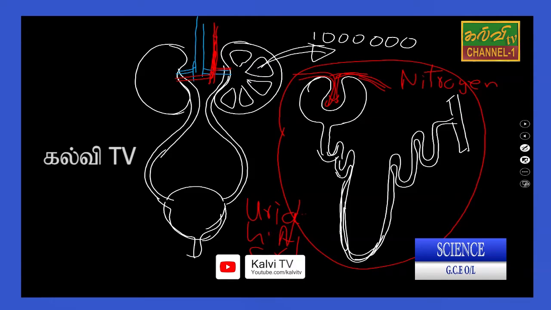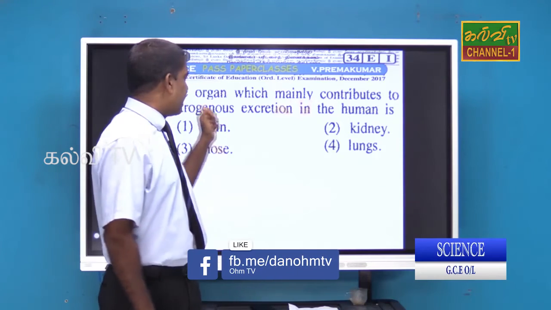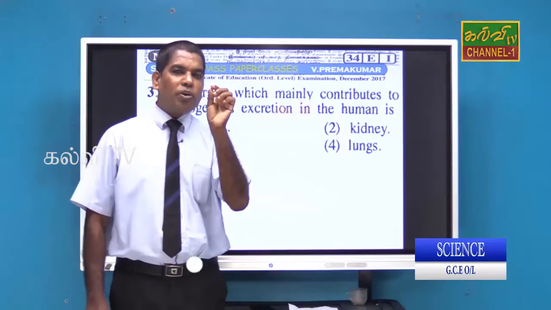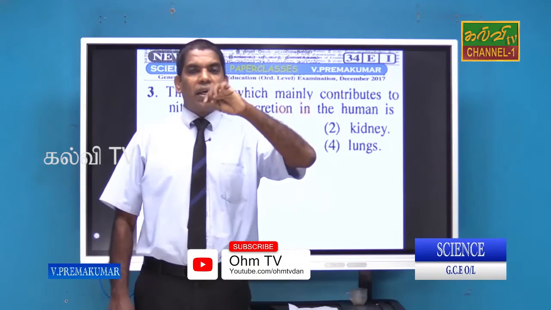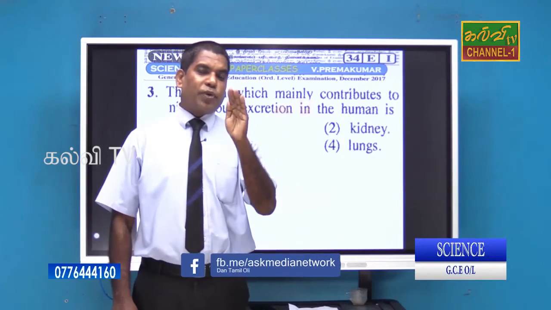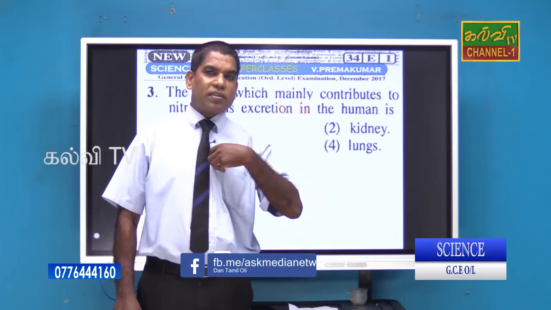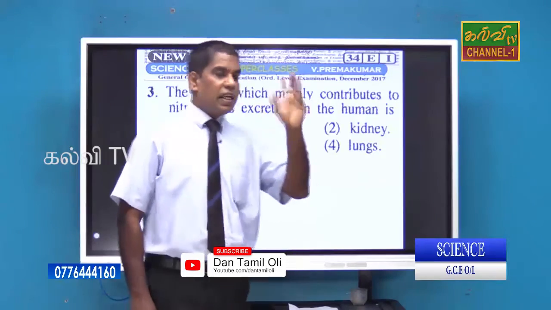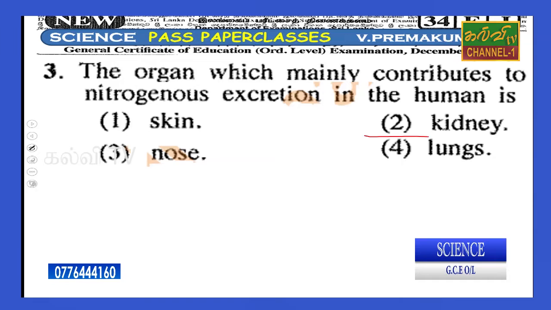Therefore, the skin can excrete a small amount of nitrogenous substances such as urea, uric acid, and creatinine, but in this question mainly, the kidney is the answer. The nose and lungs excrete carbon dioxide, carbon and oxygen. They don't have nitrogen. Therefore the correct answer is kidney.